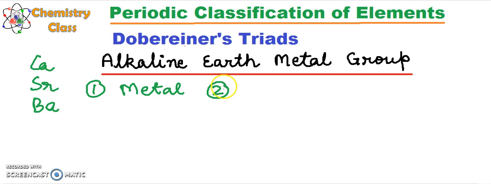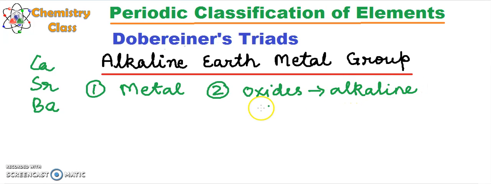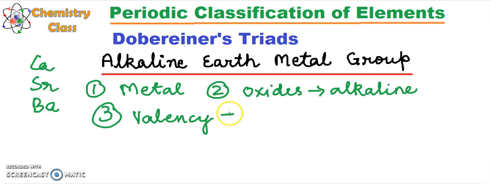The second property was the oxides of all of them are alkaline in nature. What was the third property that formed this triad? All these elements have a valency of 2. This means these 3 elements are divalent.